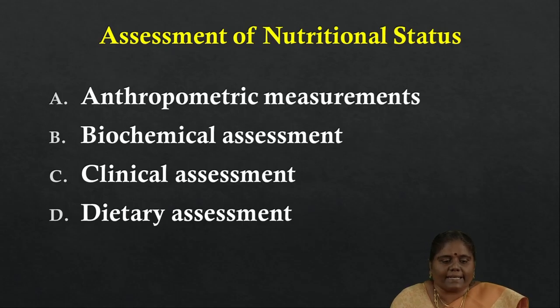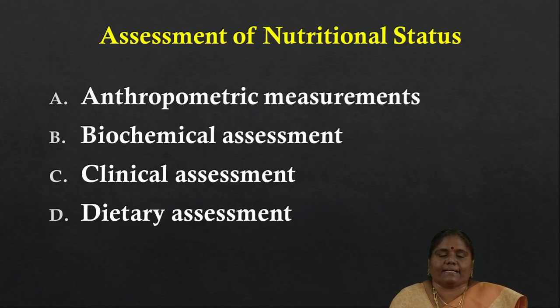And then the second aspect is the biochemical assessment. Here they test body fluids, that is blood and urine. Through that they find out the excess or lesser amount of a nutrient, how much content is present in the blood and the urine. Based on that they determine the nutritional status of an individual.